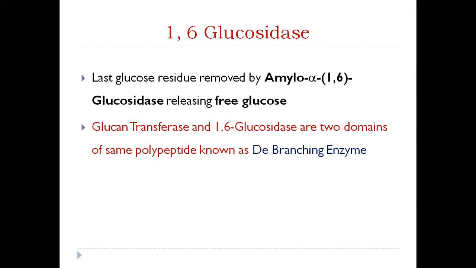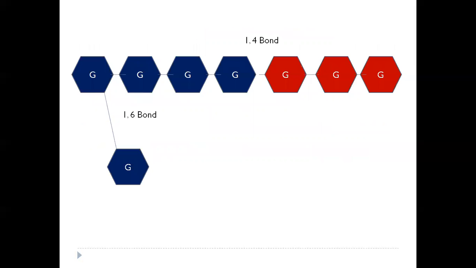Next, what happens? We had only one residue left at the branch point, and this was linked by an alpha 1,6 bond. So the last glucose residue is removed by alpha 1,6 glucosidase, releasing free glucose. So note here that when glycogen phosphorylase was acting, the glucose was released in the form of glucose 1 phosphate. But here, when glucosidase is acting, it is released in the form of free glucose. Now this glucan transferase and 1,6 glucosidase, they are 2 domains of a single polypeptide, which is known as the debranching enzyme.